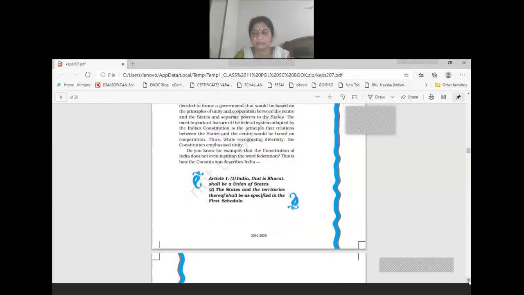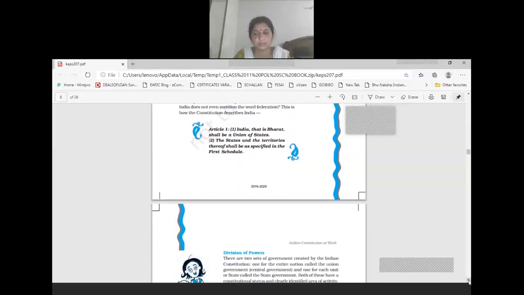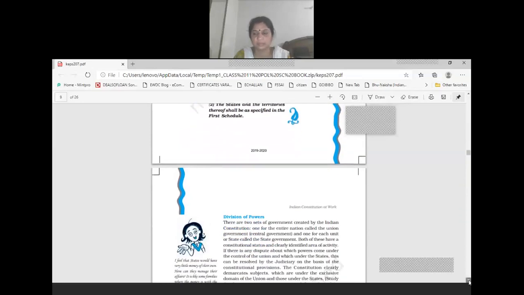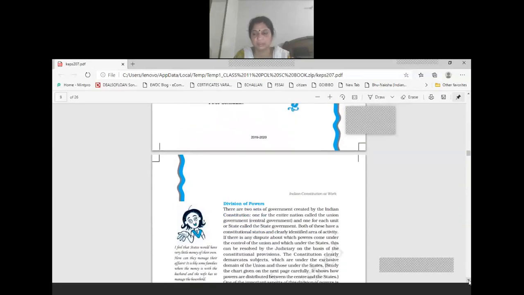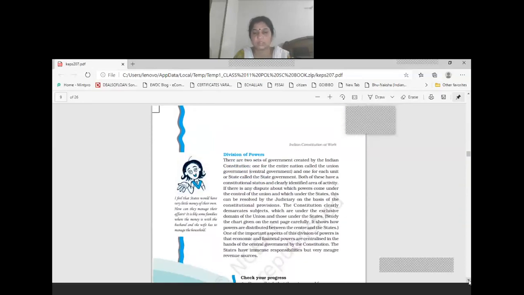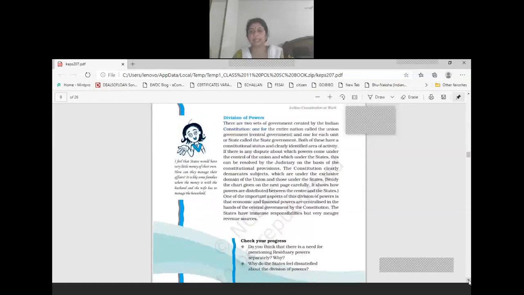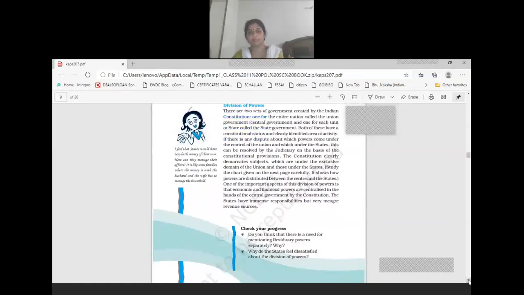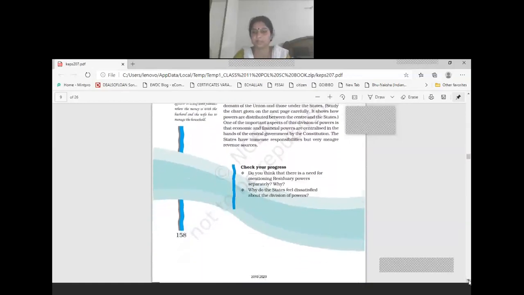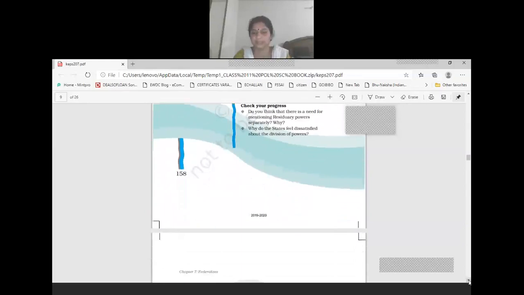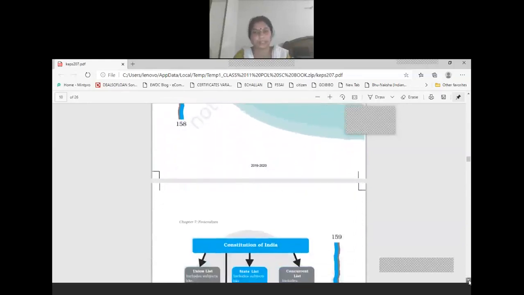We can see that there are two levels of government mentioned in the constitution, and there is a division of power between these two levels of government. We have discussed all the three lists given in the constitution: the union list, state list, and concurrent list.